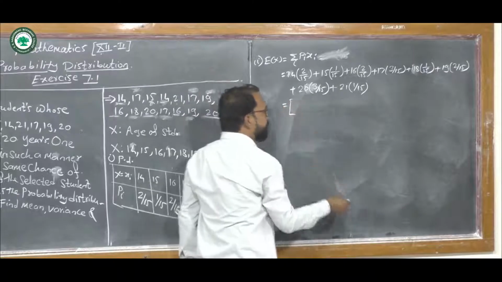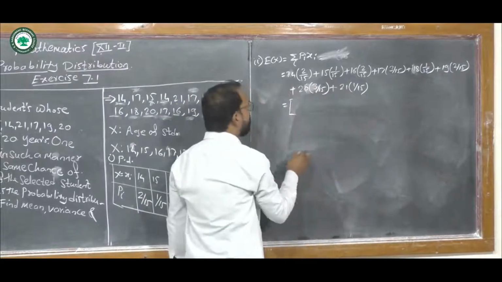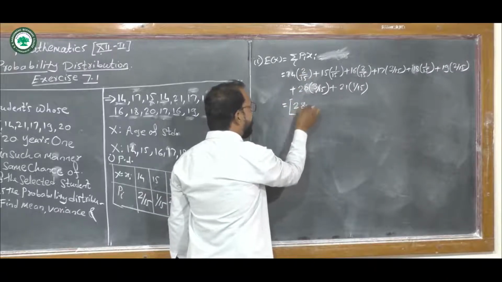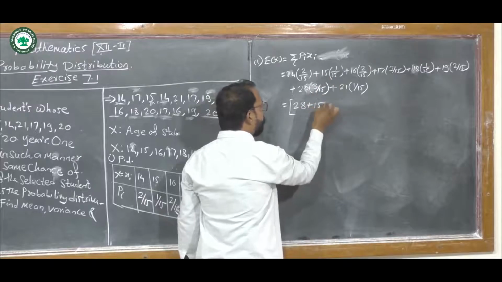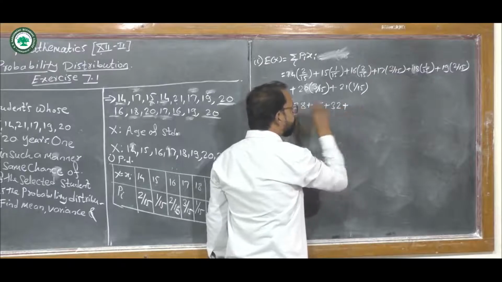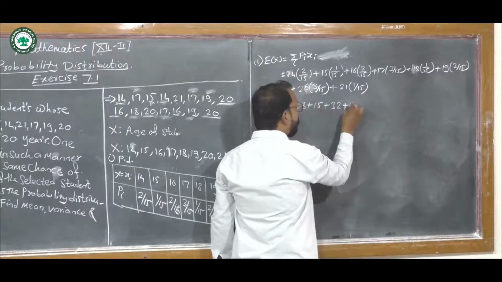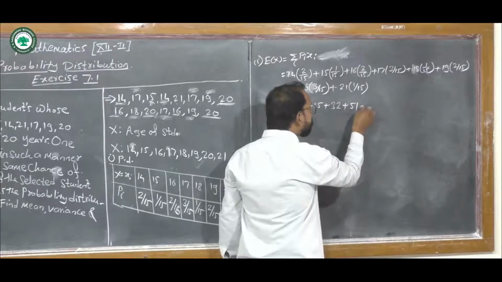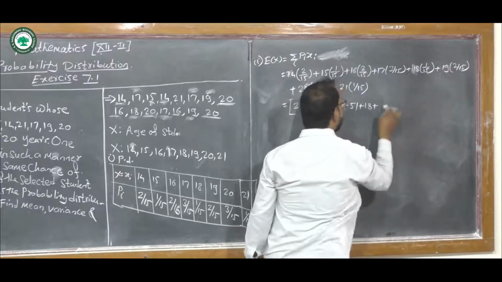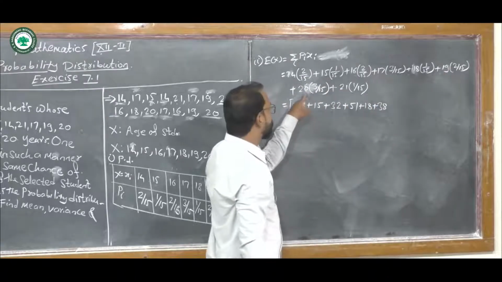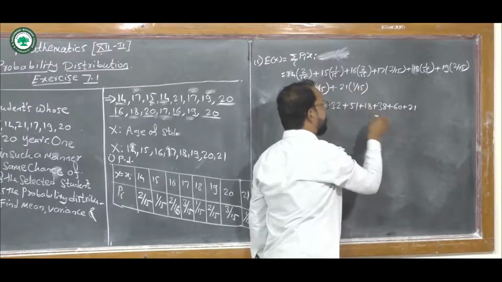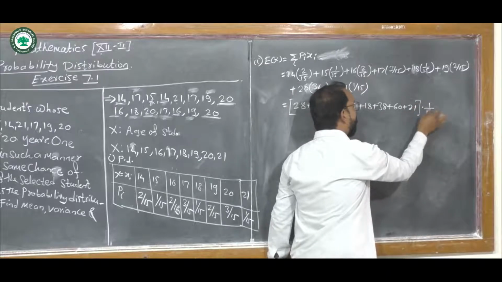So it becomes 14 into 2, that is 28, plus 15 into 1, 15, plus 16 into 2, 32, plus 17 into 3, 51, plus 18 into 1, 18, plus 19 into 2, 38, next 20 into 3, 60, and last 21 into 1, that is 21.